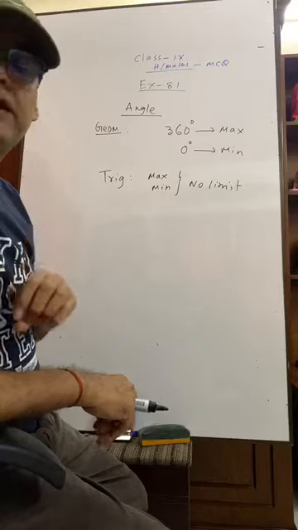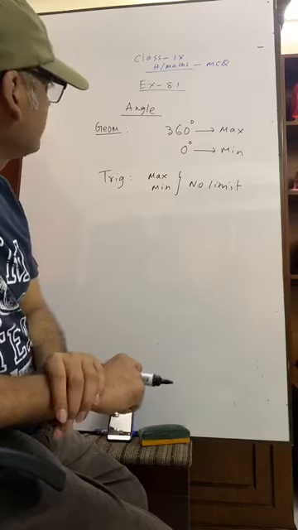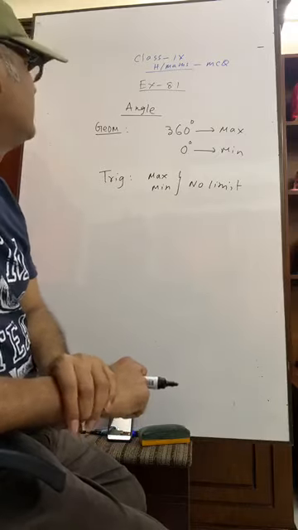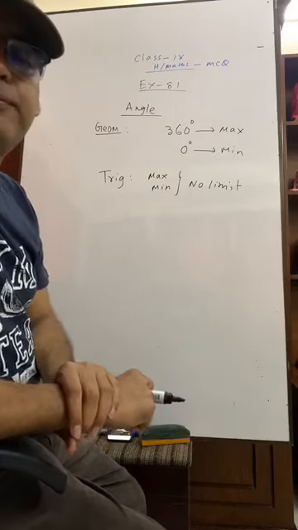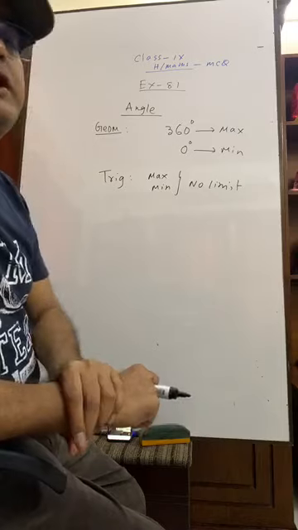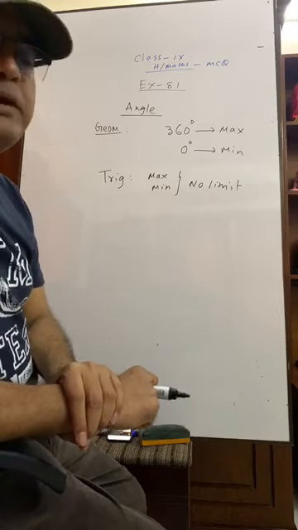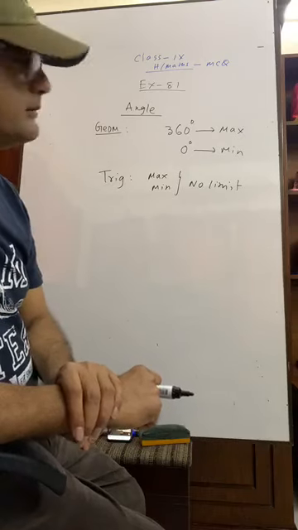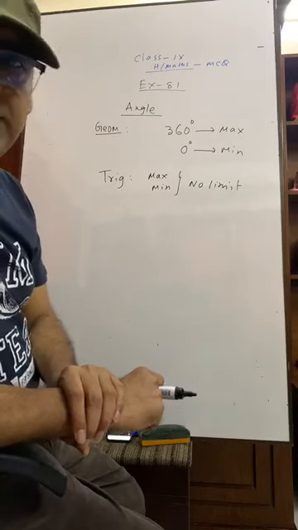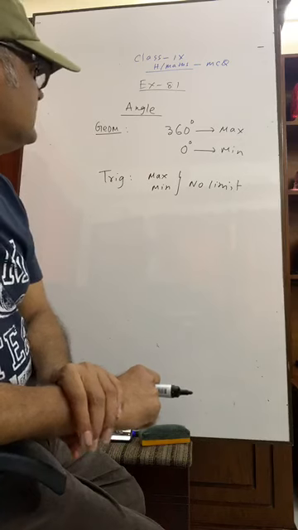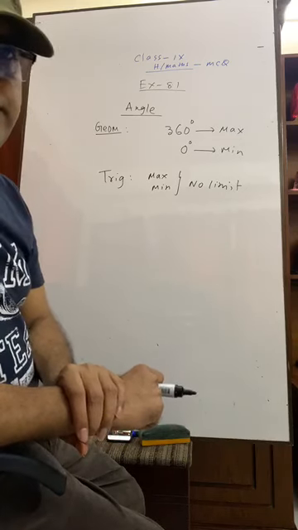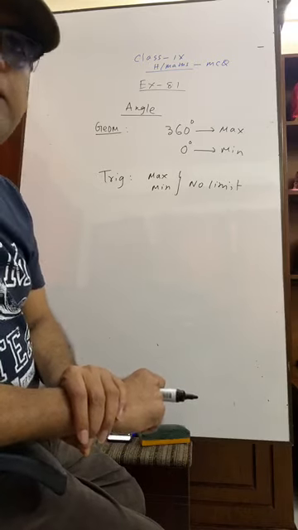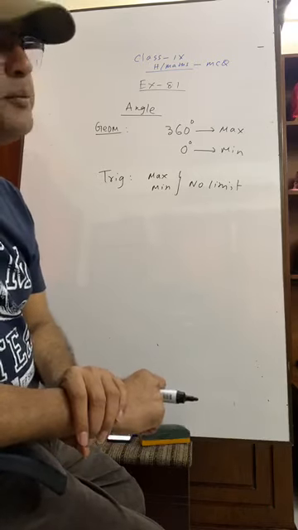MCQ, multiple choice questions. A question may be given: what is the maximum angle in geometry? Answer is 360 degree. Minimum 0 degree. Okay? But for trigonometry, there is no limit for an angle being maximum or minimum.